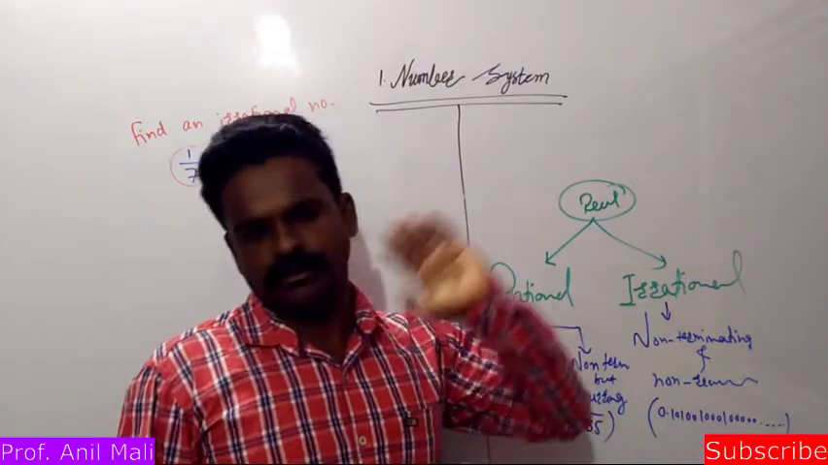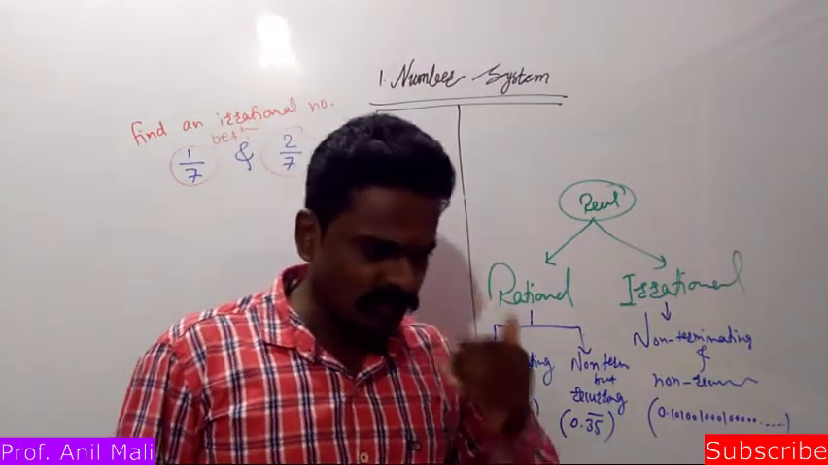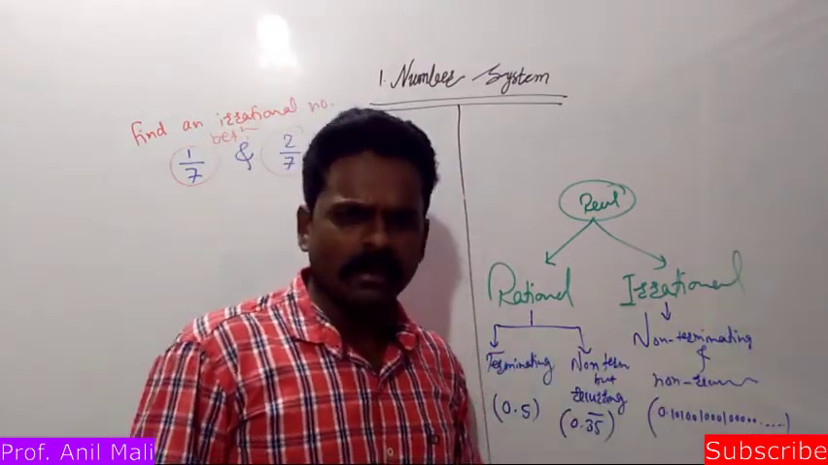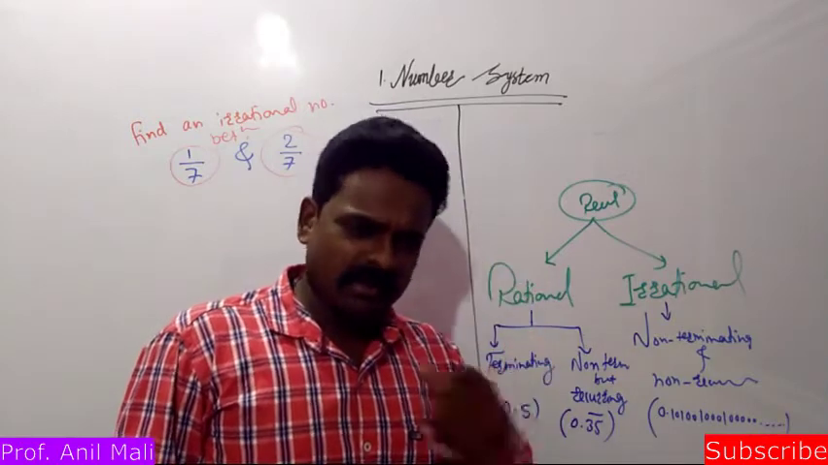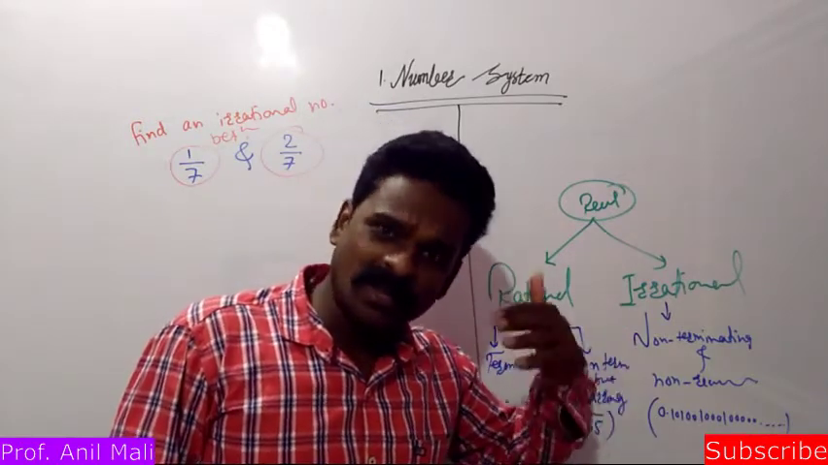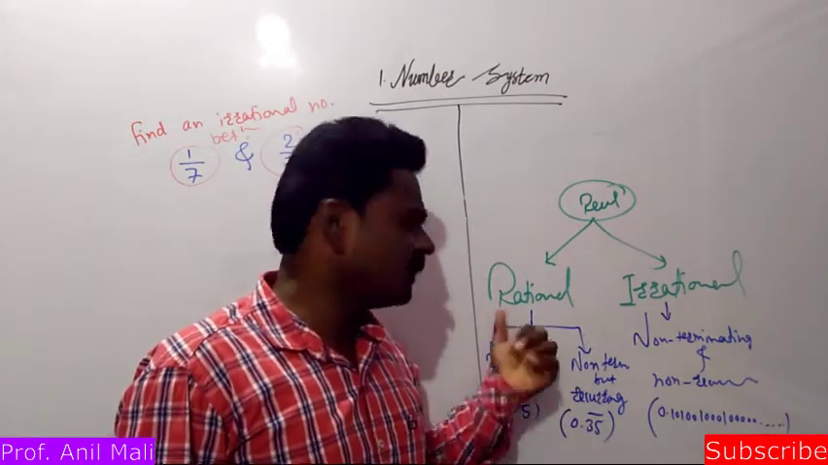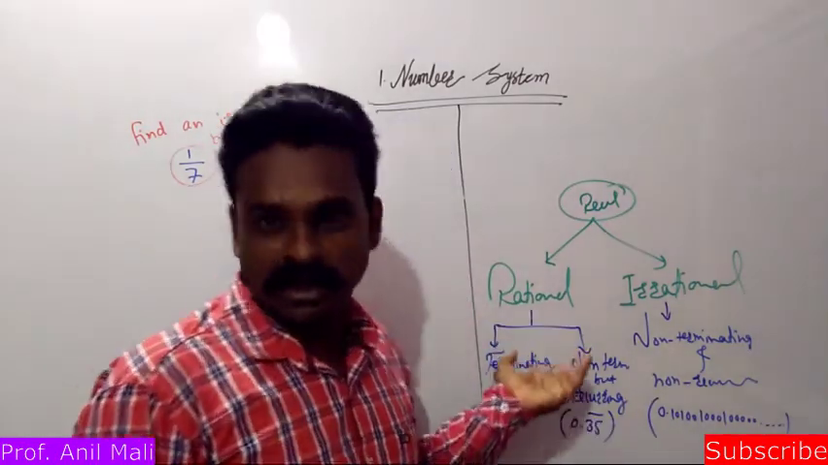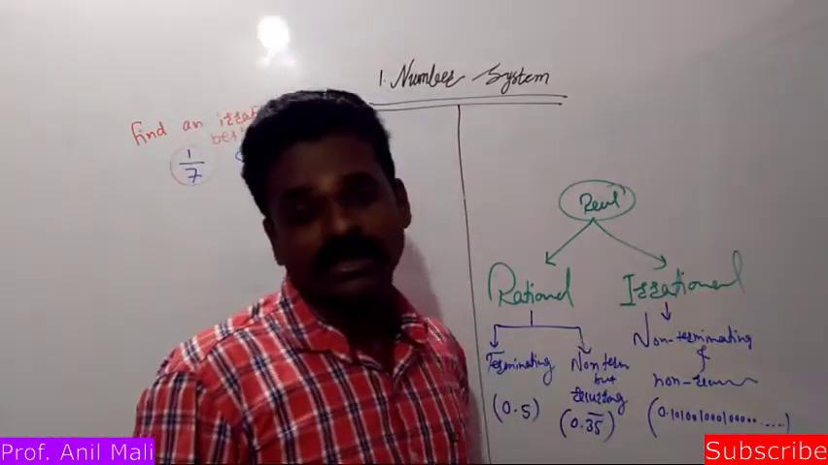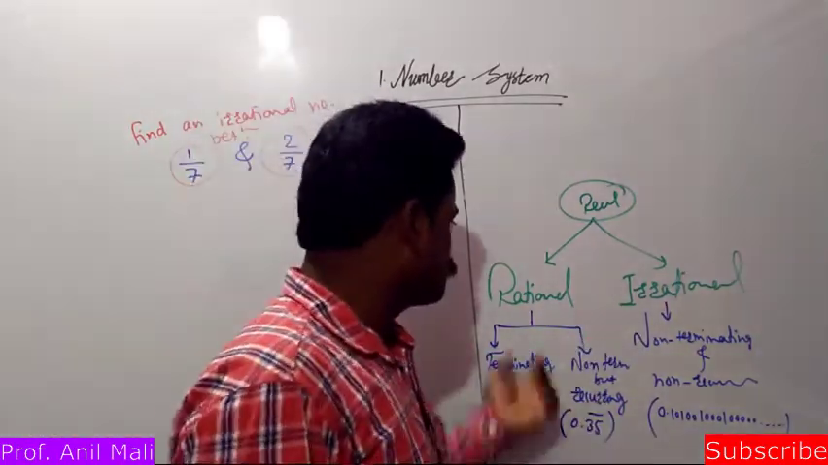Non-terminating means the decimal form is going on continuously, but recurring means a digit is repeating again and again, or a group of digits is repeating again and again. That type of number is again a rational number. So an irrational number is exactly opposite to a rational number.